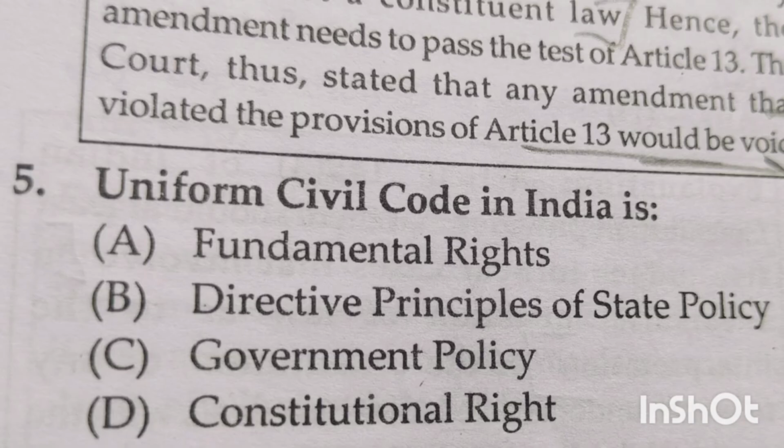Next question, Uniform Civil Code in India is a option A fundamental rights, option B directive principles of state policy, option C government policy, option D constitutional rights. ಇದಕ್ಕೆ ಆನ್ಸರ್ ಬಿ, directive principle of state policy is the answer. Article 44 of the Constitution of India corresponds with directive principles of state policy and states that the state shall endeavour to provide for its citizens a uniform civil code throughout the territory of India.